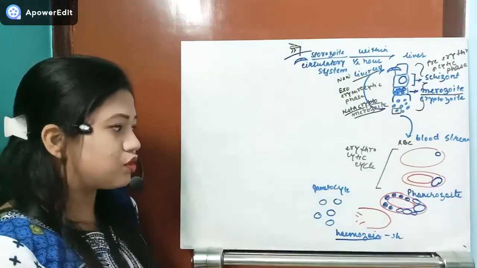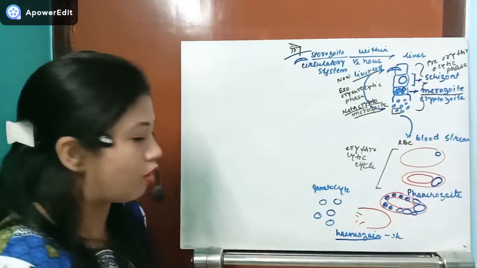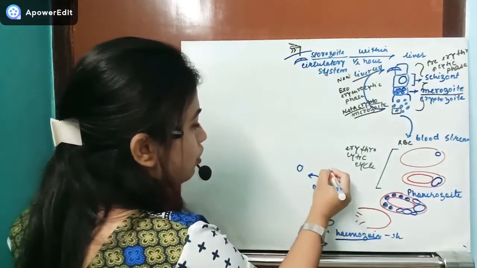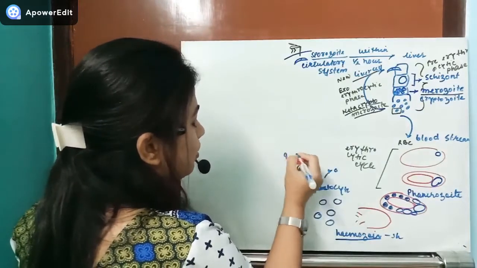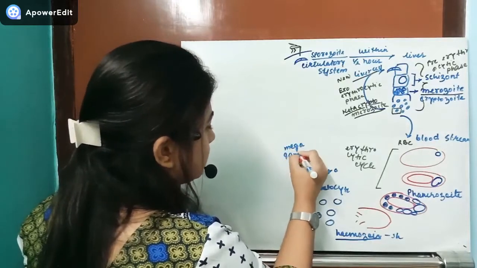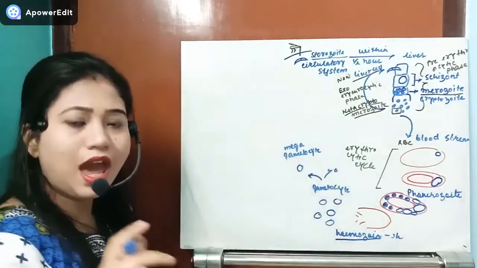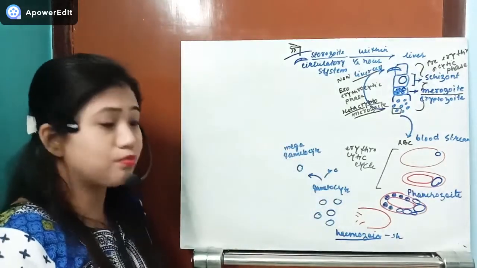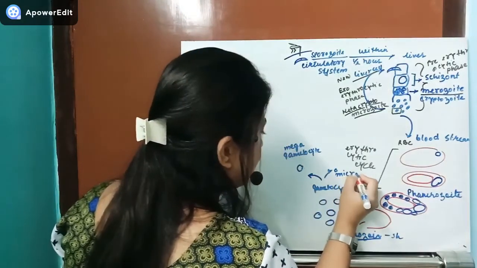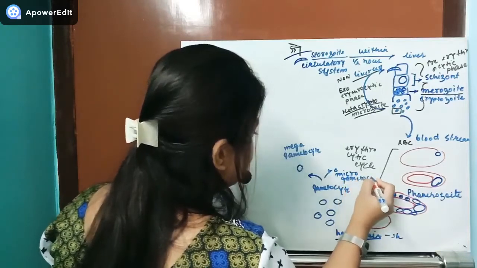Whenever they start to liberate, see, some of them are larger and some of them are smaller. Those gametocytes which are larger are known as the megagametocytes, and some of the gametocytes are smaller, and those smaller gametocytes are known as the microgametocytes.